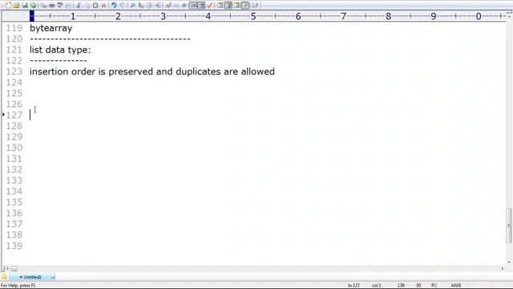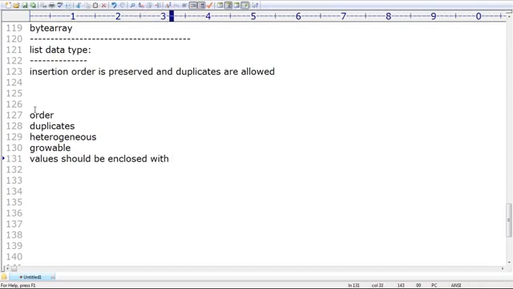In a list, is order important or not? Yes, insertion order is preserved. Order is important. Next, are duplicates allowed or not allowed? Duplicates are allowed. Next, are heterogeneous objects allowed or not? What is the meaning of heterogeneous? Different types of objects. Yes, allowed. Is it growable in nature or not? Yes, growable nature is allowed.